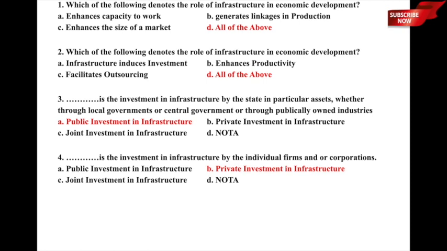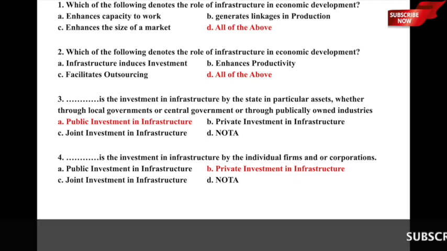In question number 1 and 2, we have seen 6 important roles of infrastructure in economic development, and they are: enhancing capacity to work, generating linkages in production, enhancing the size of market, inducement of investment, enhances productivity, and facilitates outsourcing. Let us now move to question number 3.